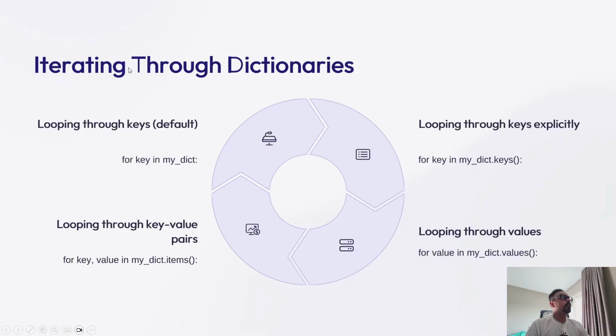Now, iterating through dictionaries is actually essential in data pre-processing tasks. By default, a for loop over a dictionary iterates through its keys. So when you use a for loop, by default, it will iterate from the key itself. But if you want to iterate from the value perspective, you can do that too. For that, you can use our previous method, that is values. So when you say for key in my dictionary dot values, it is going to iterate based on the values.